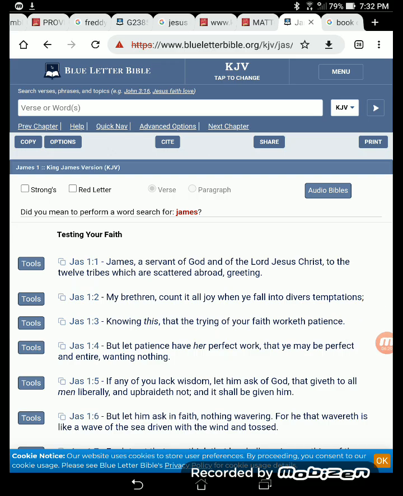Okay, so this is the book of James. The book of James, this is Yahawashah's bloodline brother, like the book of Jude. James, whose true name was Yaquab. I'm going to show you.